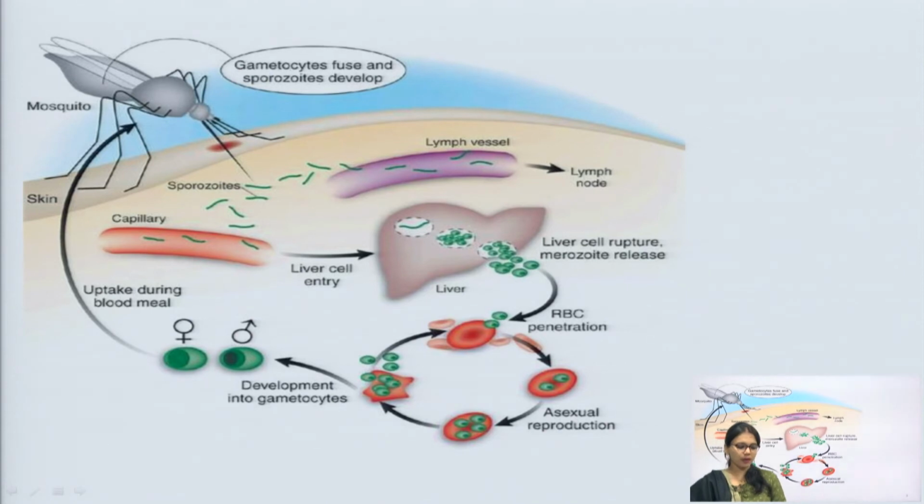Some merozoites become gametocytes, and the female Anopheles mosquito picks up the gametocytes from an infected human. This sexual cycle occurs in the mosquito, where sporozoites are formed. So, you can see here in the diagram the main cycle is given.